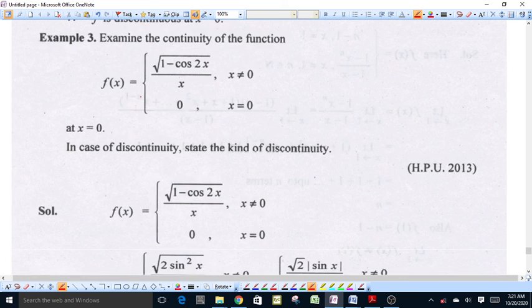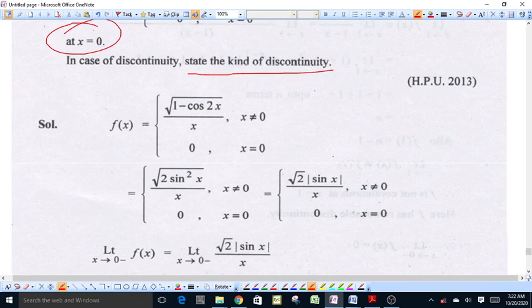Now we take this example, f(x) is equal to square root of (1 minus cos 2x) upon x when x is not equal to 0, and f(x) is equal to 0 when x equal to 0, at x equal to 0. In the case of discontinuity, state the kind of discontinuity. f(x) is equal to square root of (1 minus cos 2x) upon x when x is not equal to 0, and f(x) is equal to 0 when x equal to 0.